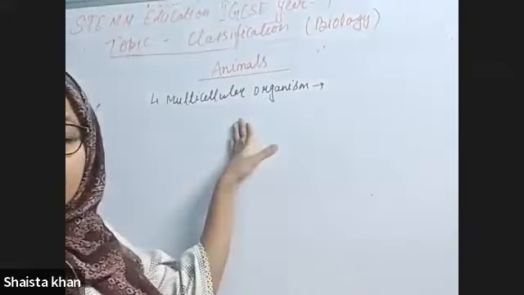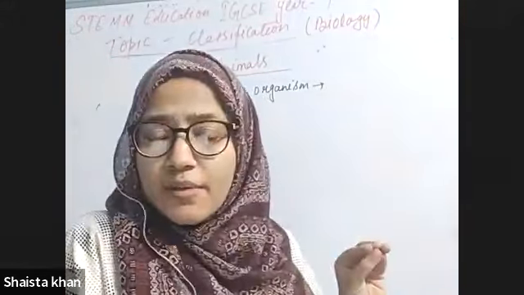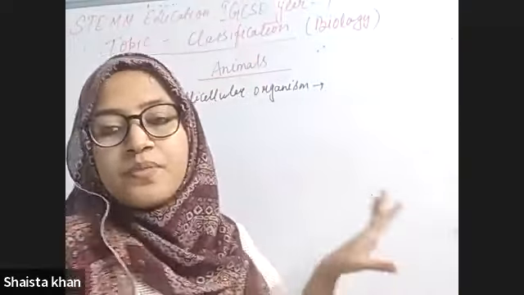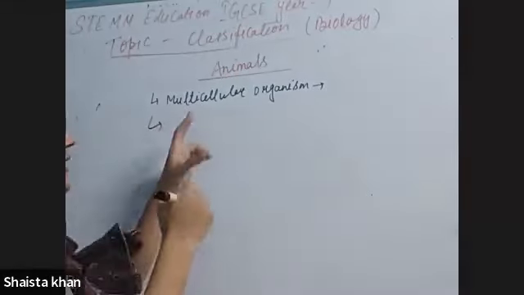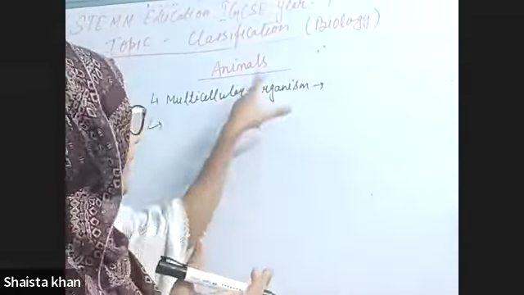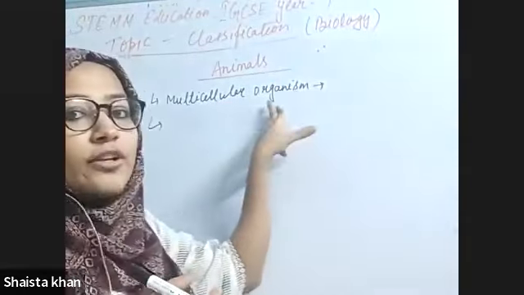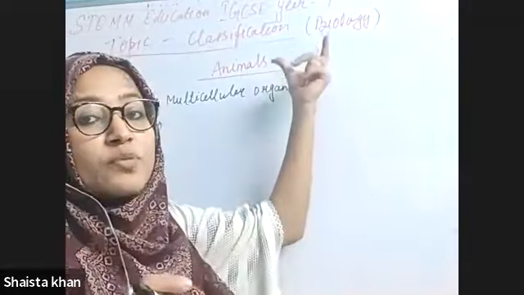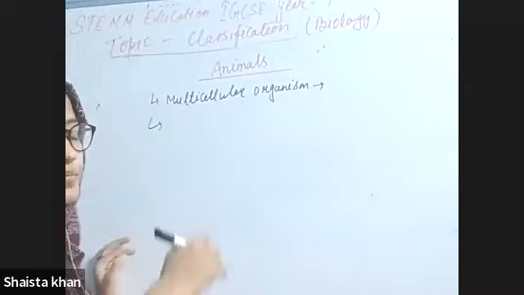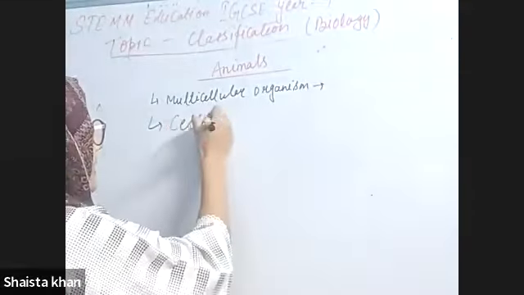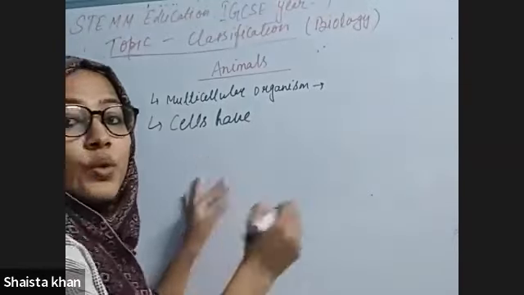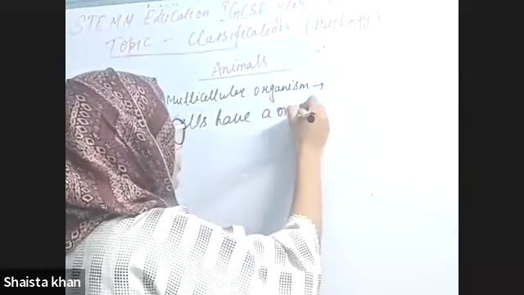So we human beings, or those organisms which you are able to see with your naked eyes, are multicellular organisms. This is the characteristic of animals. All organisms which belong to the animal kingdom are multicellular organisms. Next, cells have a nucleus.